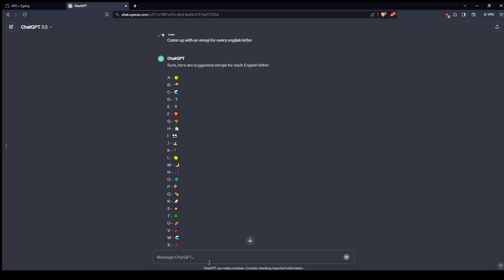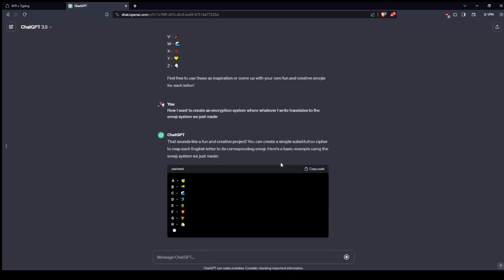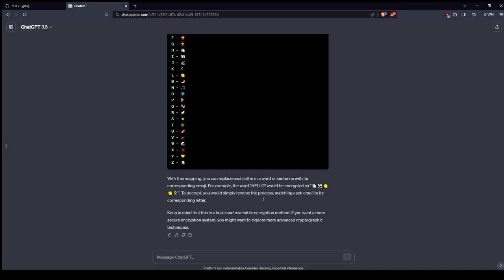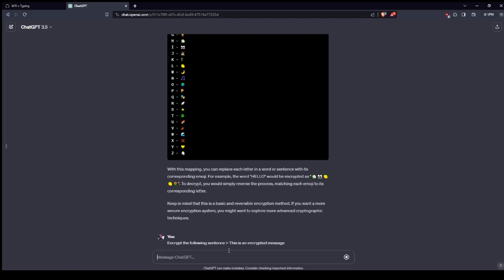Okay, so we can do that. Encrypt the following sentence. It doesn't matter what you write here. So let's say, for example, this is an encrypted message.